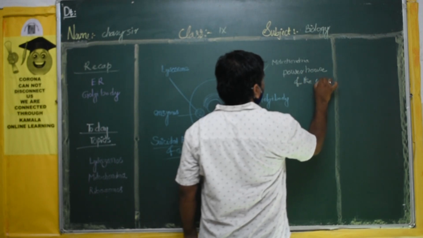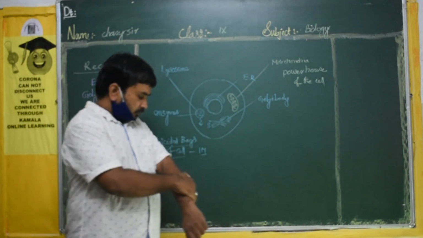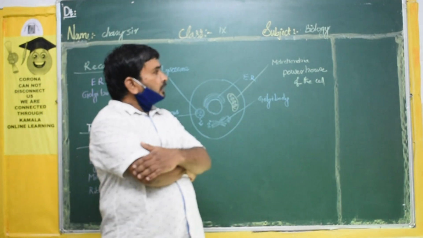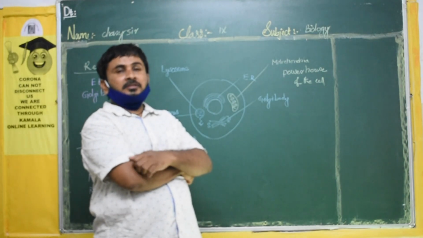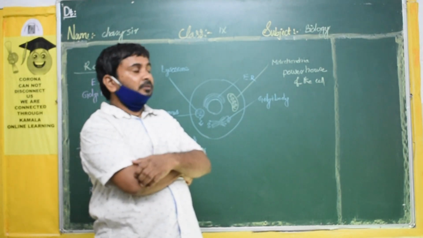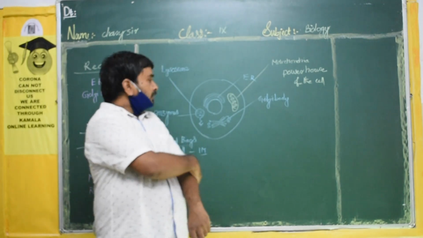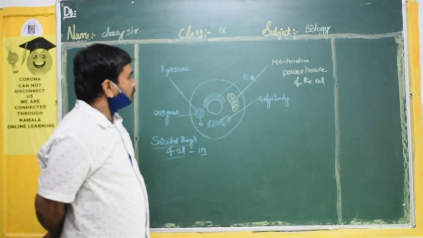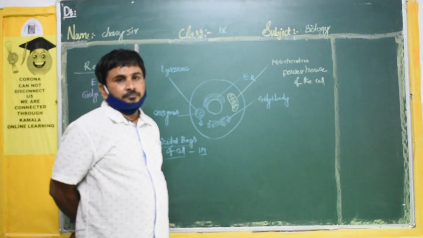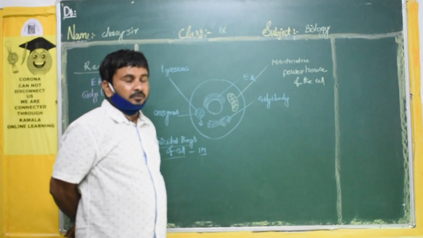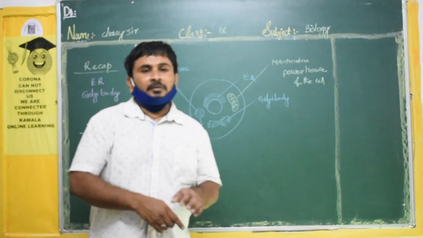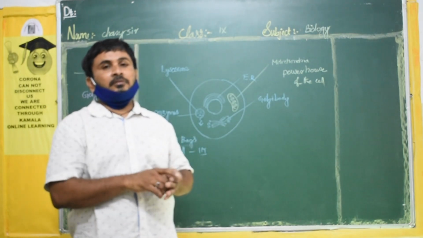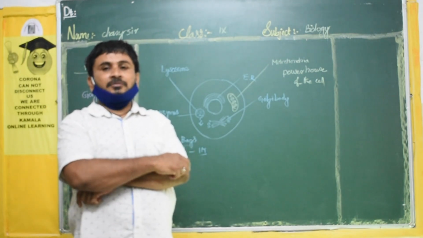Generally in your home an inverter will be there. What is the work of the inverter? When the power is not there, it is useful for the functioning of the fans, lights and some equipment. Same here, inside the cell they have to do some works, and those works are done with the help of energy. From morning to evening we take food. For what? For doing different things. That food gives us energy.